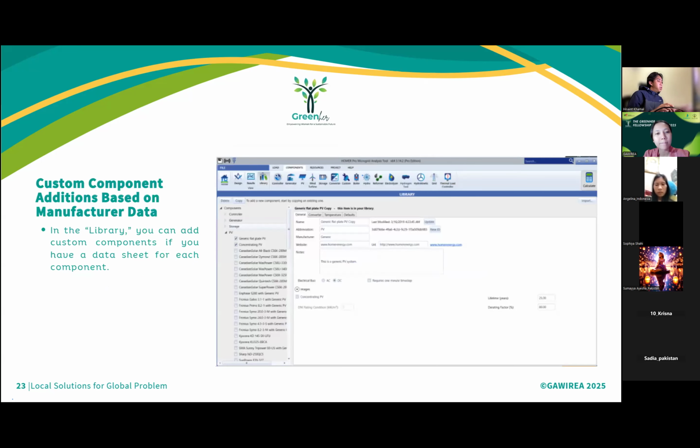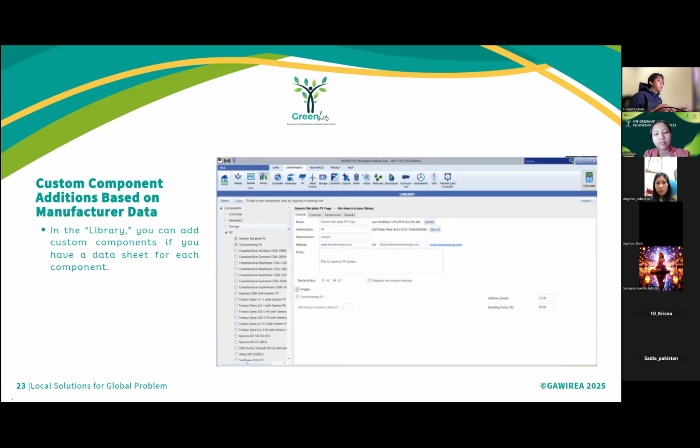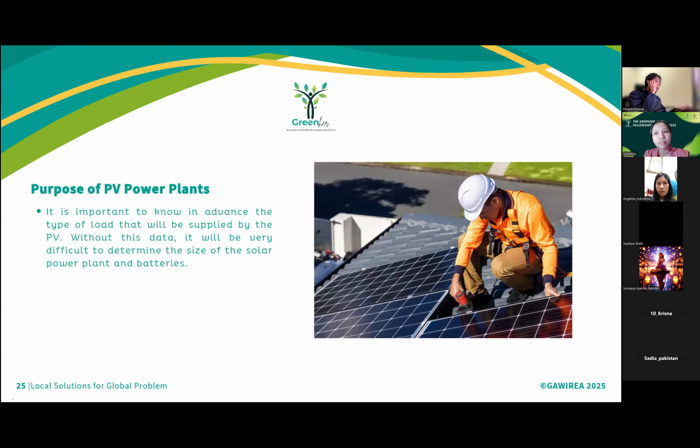Okay, next, custom component addition based on manufacturer data. In the library, you can add a custom component if you have a datasheet for each component. What data should be added? Like that. Okay, I want to try HOMER Pro.